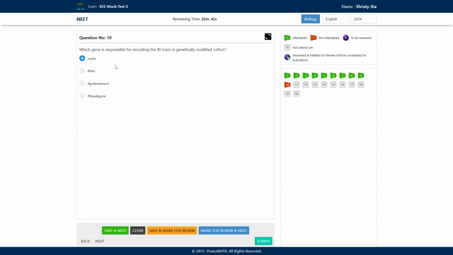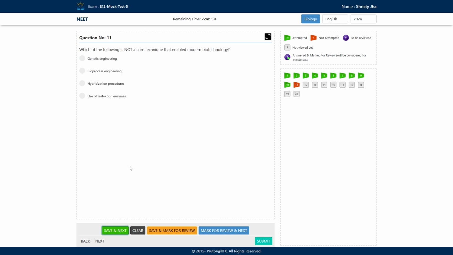This is the gene which is going to code for this Bt toxin, and this is what we insert in the transgenic plant. RNA interference is used to stop the mRNA translation of nematode, and the nematode is Meloidogyne. Agrobacterium is used as a vector for plants. So the answer is CRY1AC.